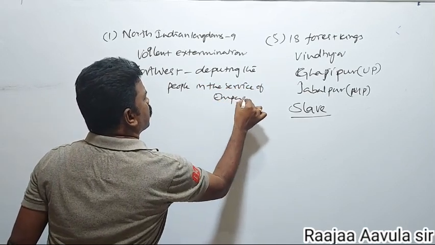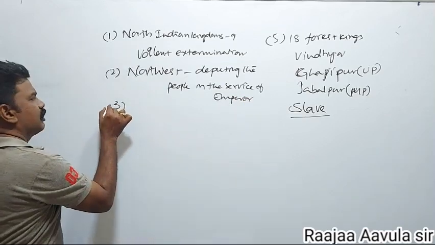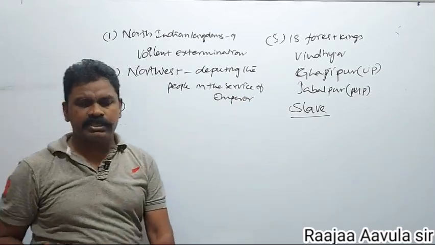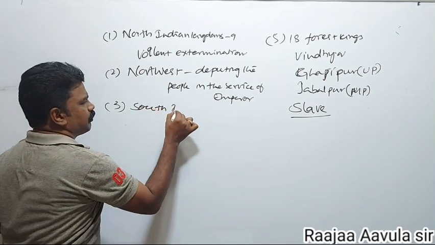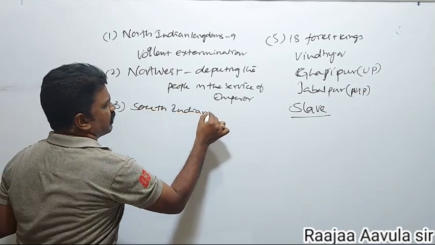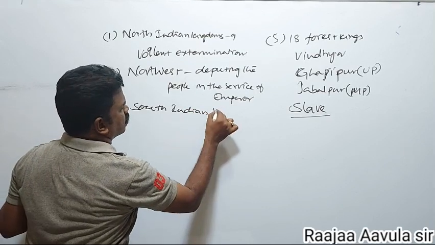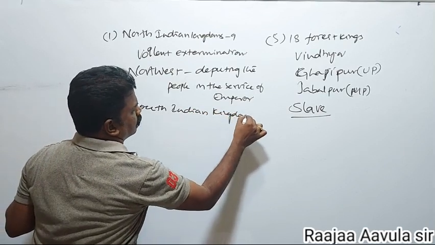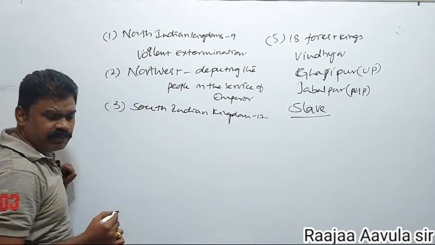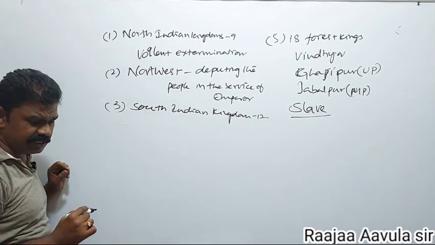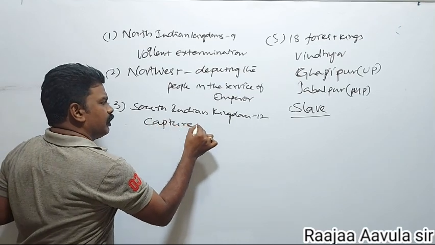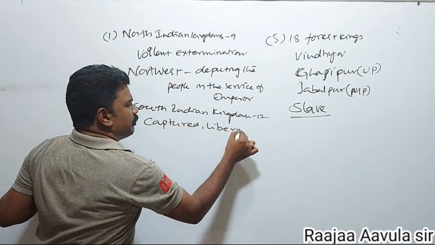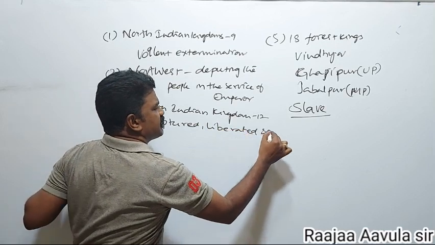That was the second policy. Coming to the third policy, the South Indian kingdoms. There were 12 South Indian kingdoms. For their occupation, he followed the policy of captured, liberated and reinstated.